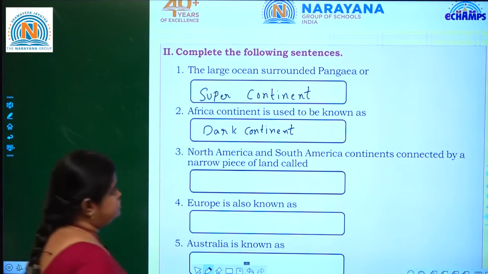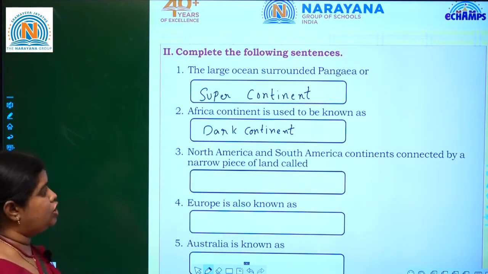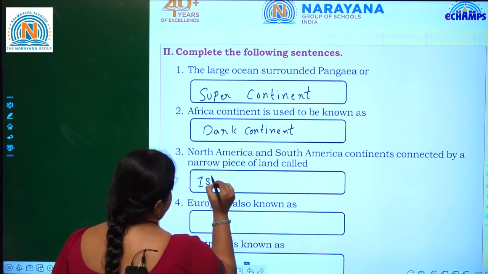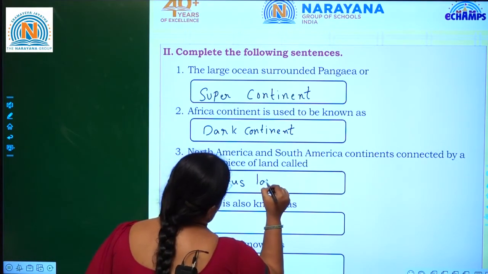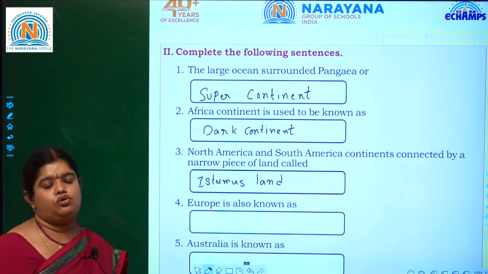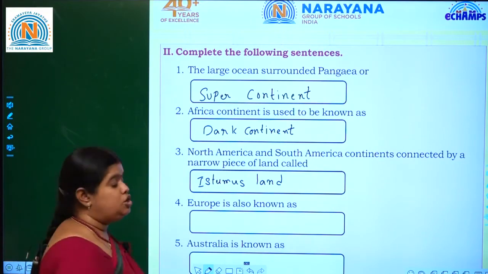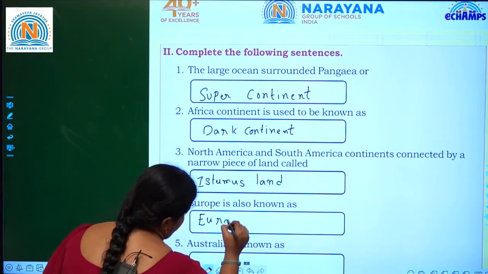Dark continent. Next, North America and South America continents are connected by a narrow piece of land. So that is called isthmus land. Europe is also known as, so in olden days, that means earlier, it was called Eurasia.